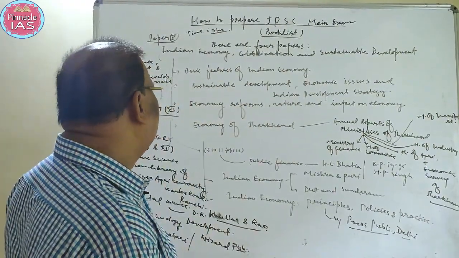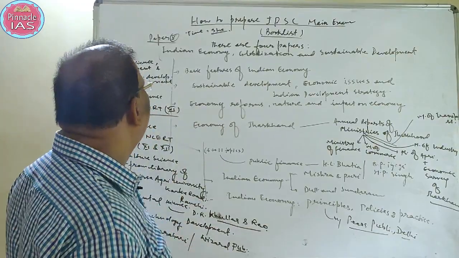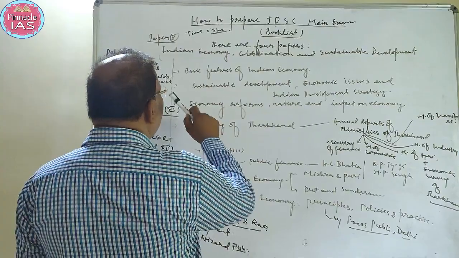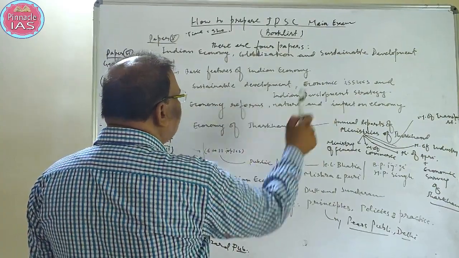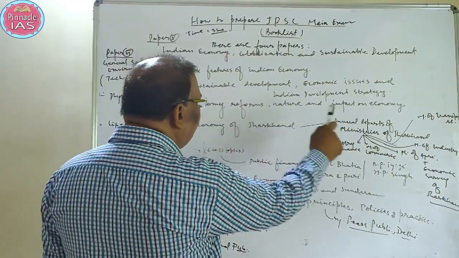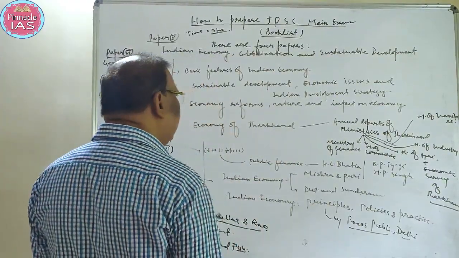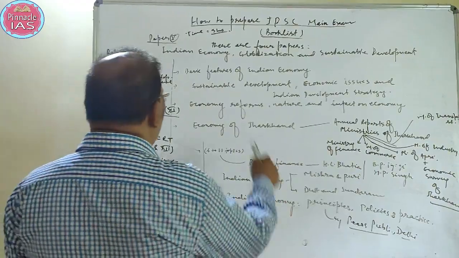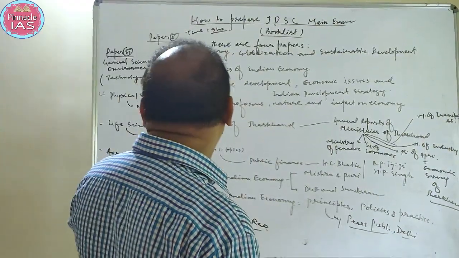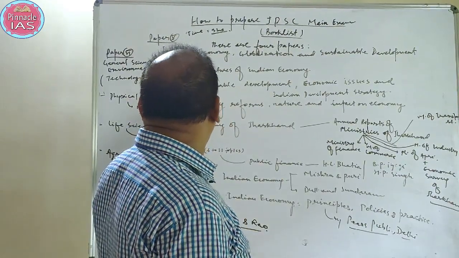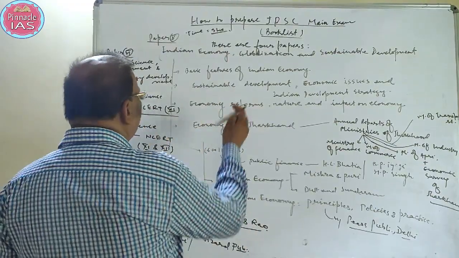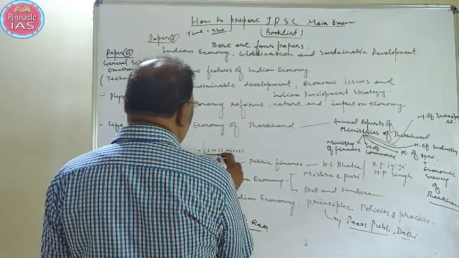There are 4 sections in this paper. First is basic features of Indian economy. Second is sustainable development, economic issues and Indian development strategy. And the 3rd one is economic reforms, nature and impact on Indian economy, and economy of Jharkhand. In the first segment, basic features of Indian economy, if you go through the syllabus, you will find that from 5 to 11